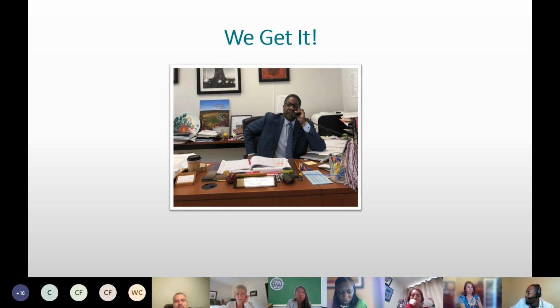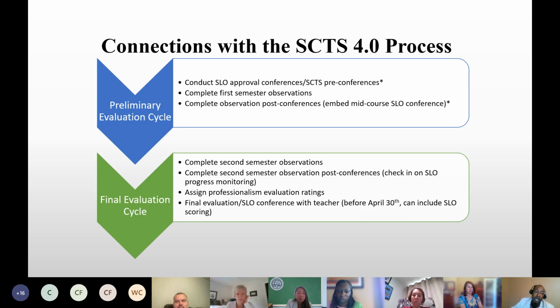So in the next few slides, we will look at how you can pre-plan for the SLO process at your school. This slide here is simply a reminder or a review of how the SLO process connects to the SCTS 4.0 process. The year is divided into two parts, right?